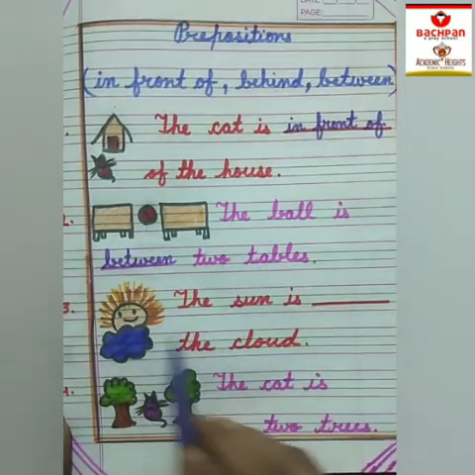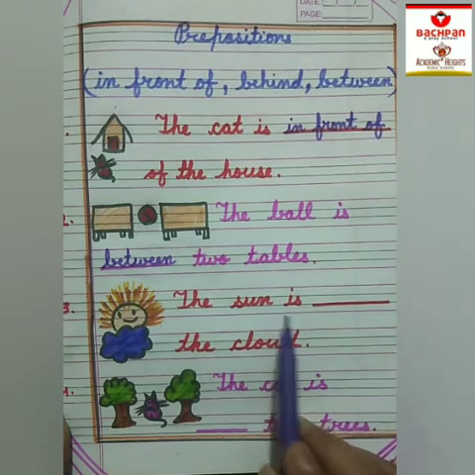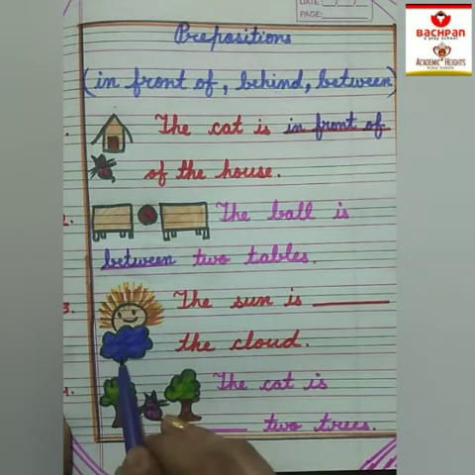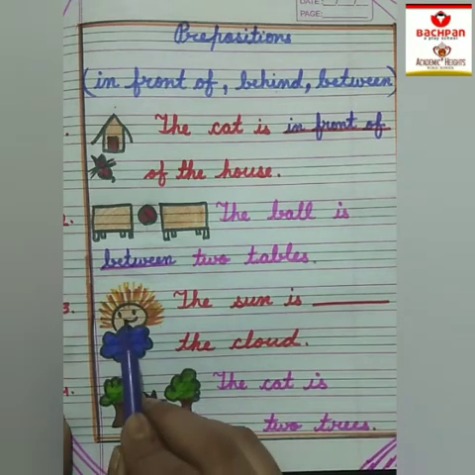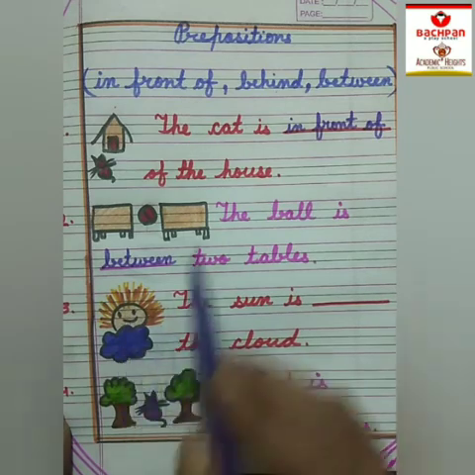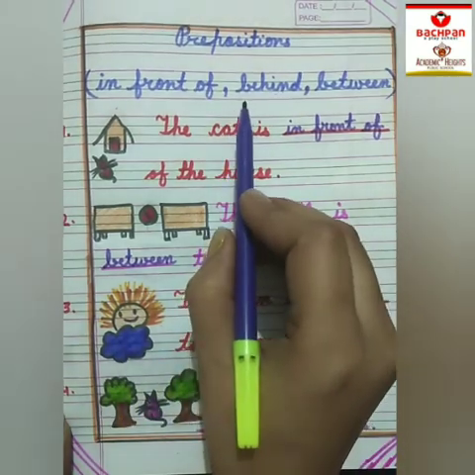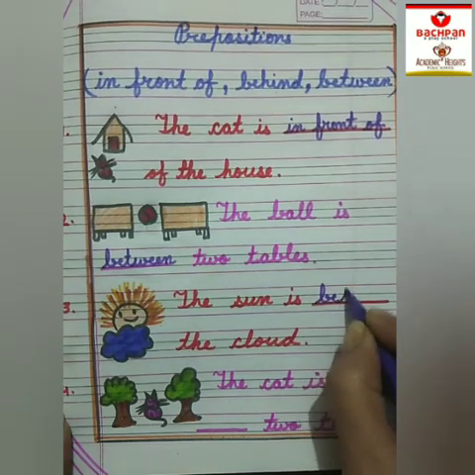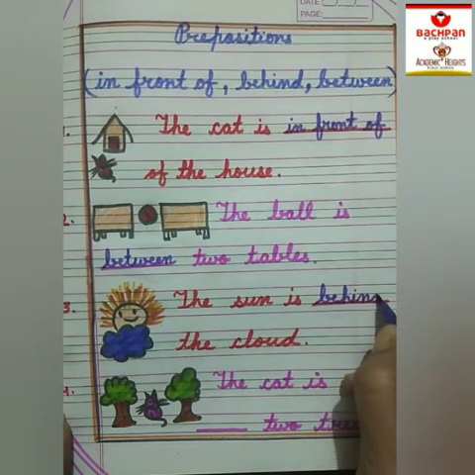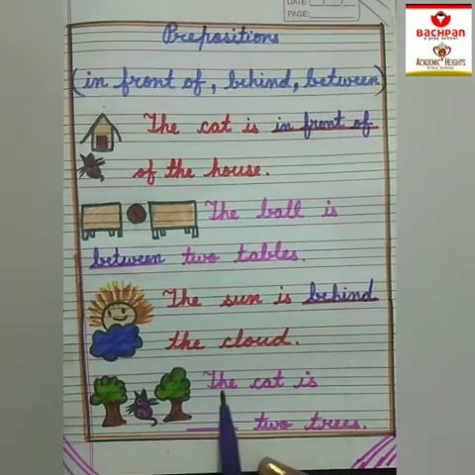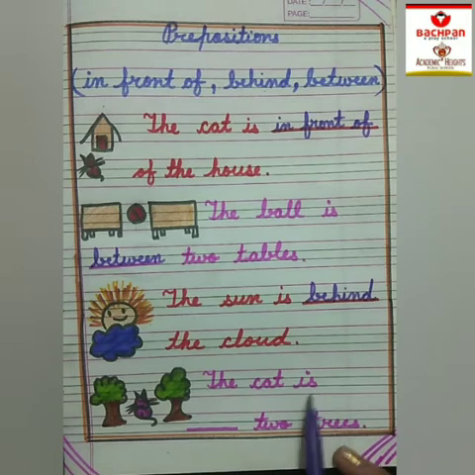And third is, the sun is dash the cloud. Here we have a cloud and sun. जो sun है वो cloud के कहाँ पर है? पीछे है, behind है. तो let's write behind. B-E-H-I-N-D. Behind.